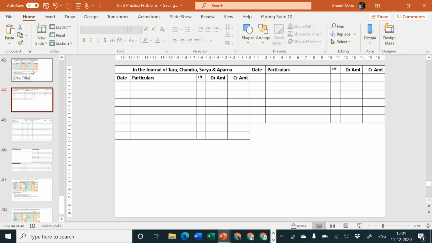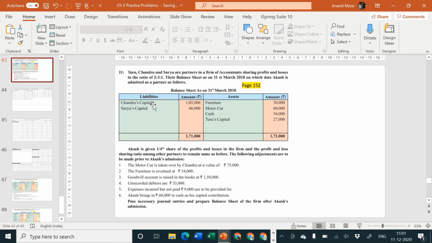First step, open necessary ledger accounts. We have prepared it. Second step, transfer of assets and liabilities. Let us start on the balance sheet liability side. Whatever is coming from closing balance sheet and it is going to go to its own account, no journal entry. Whatever is coming from closing balance sheet and going into the new balance sheet which we are preparing, again no journal entry. But whatever is there in the given balance sheet but required to be transferred to a different ledger account than what the name is in the given balance sheet, then journal entry is required. No such thing is available in balance sheet, no general reserve, etc. So transfer of assets and liabilities we need not pass in entry. We'll quickly just post in the working note.